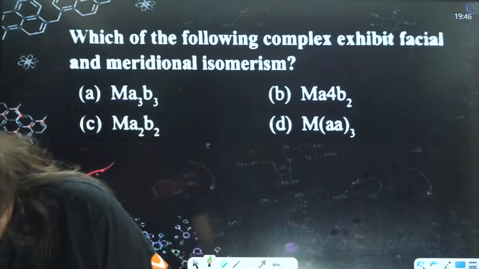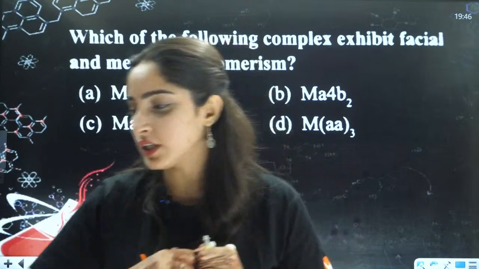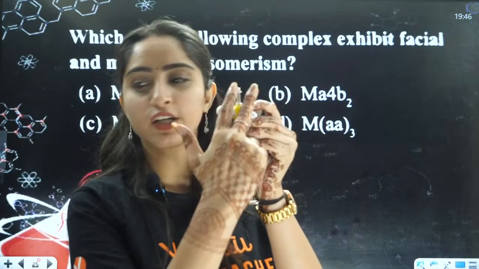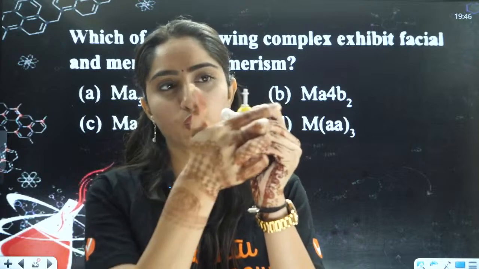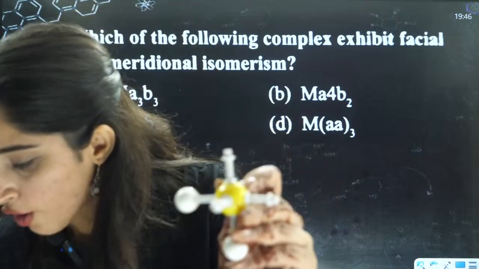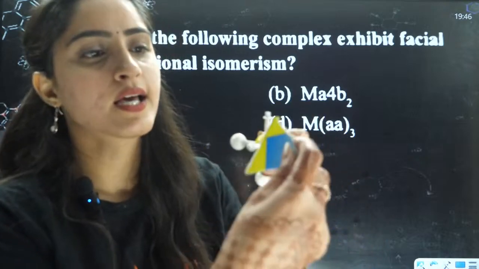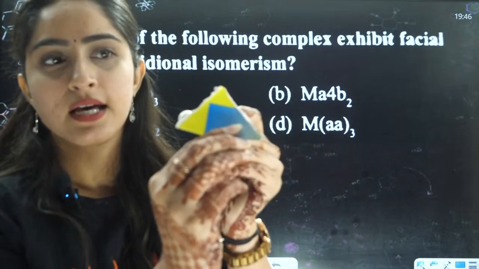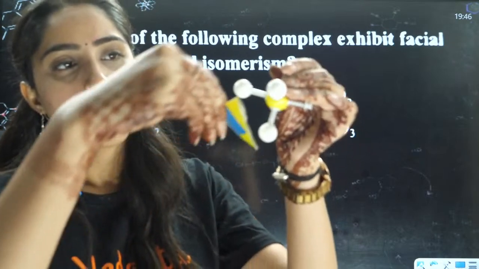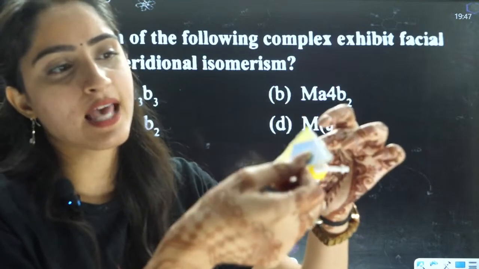As you can see here, facial means on the face of the octahedral. This is the triangular face of the octahedral. 1, 2, 3, it is forming a triangle. Here you will have the formation of a triangle. Can you see this? Here you have a triangular face, and this is another triangular face. How many triangular faces do you have here? 1, 2, 3, 4, and this is your 5, 6, 7 and 8.